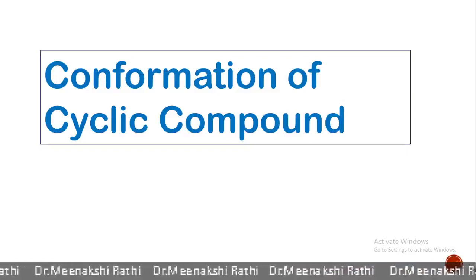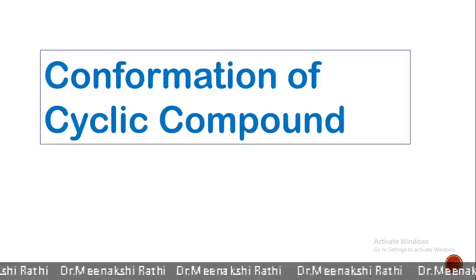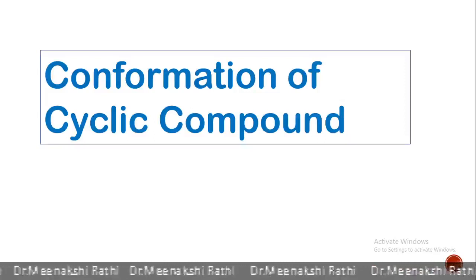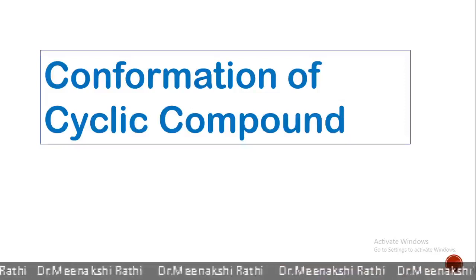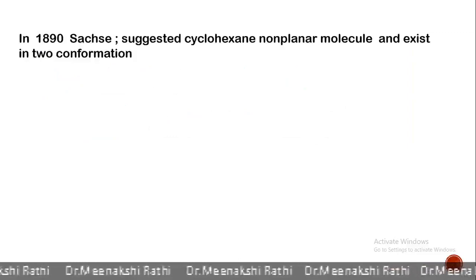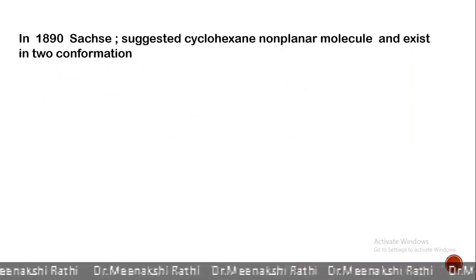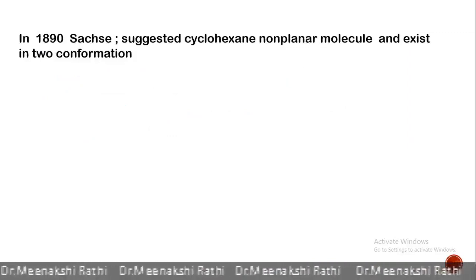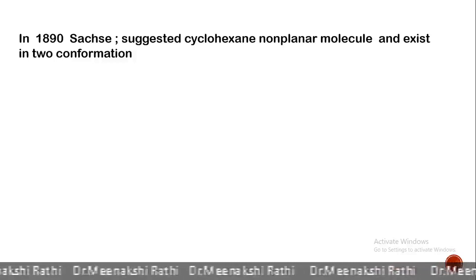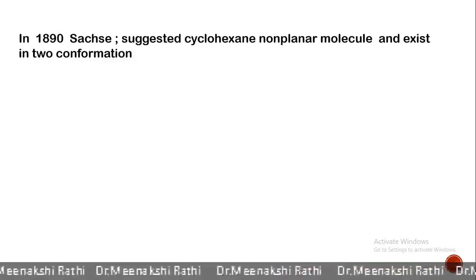In cyclic compounds, the torsional strain and the non-bonded repulsion are more prominent due to the rigidity of the ring system. Now let's see the history of the conformation of cyclic compounds. In 1890, Sachse suggested that cyclohexane is a non-planar molecule and exists in two conformations, that is chair conformation and boat conformation.